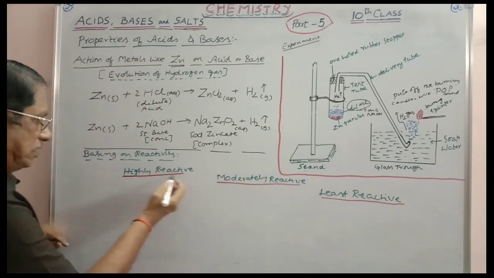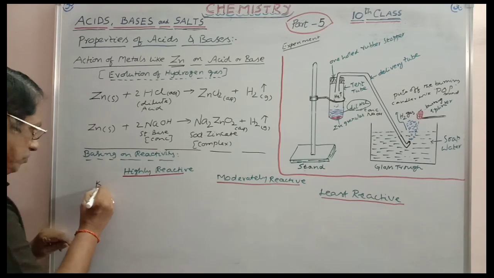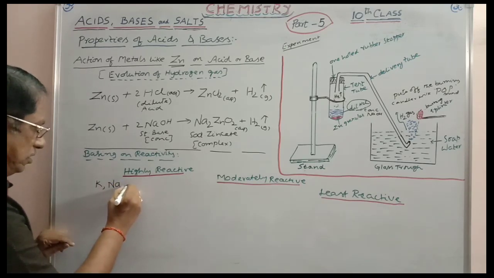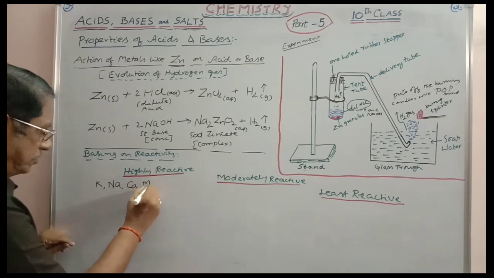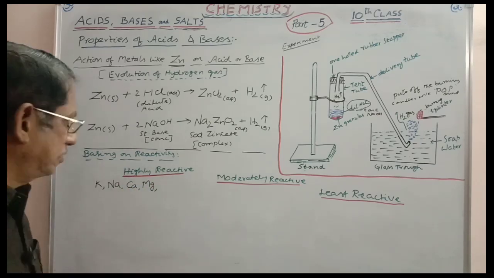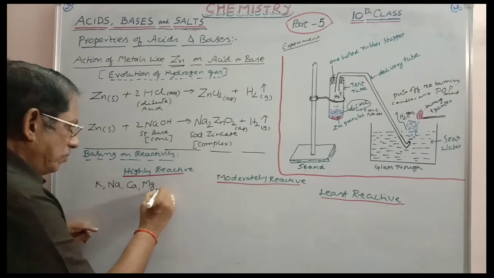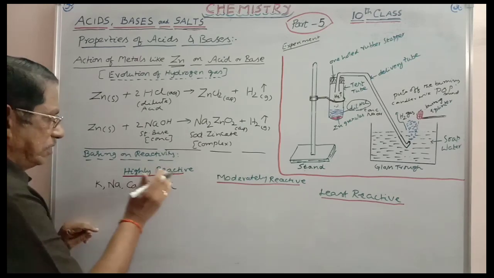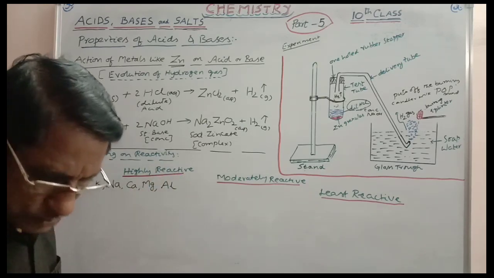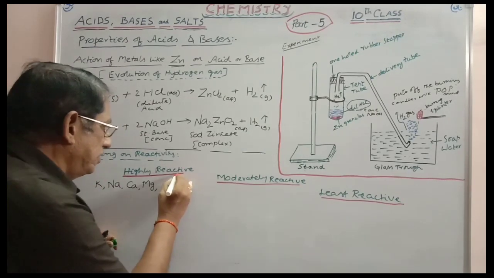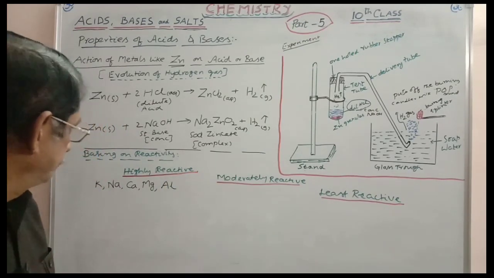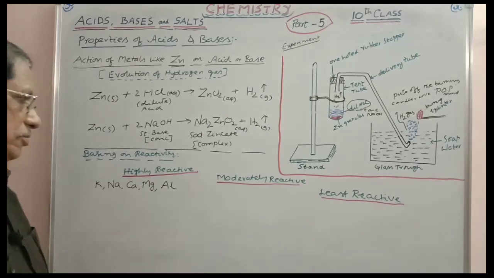Now, in highly reactive, we can take potassium, sodium in the first A group. Similarly, you can take calcium, magnesium, strontium, barium also. Even aluminum you can take here. Aluminum can be included in the highly reactive metals. Right? These are all highly reactive.